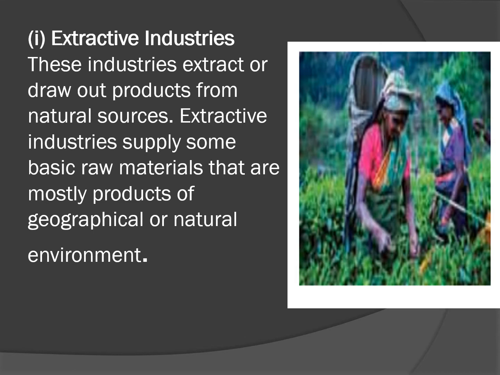Products of these industries are usually transformed into many other useful goods by manufacturing industries. Some important extractive industries include farming, mining, oil drilling, hunting and fishing operations.